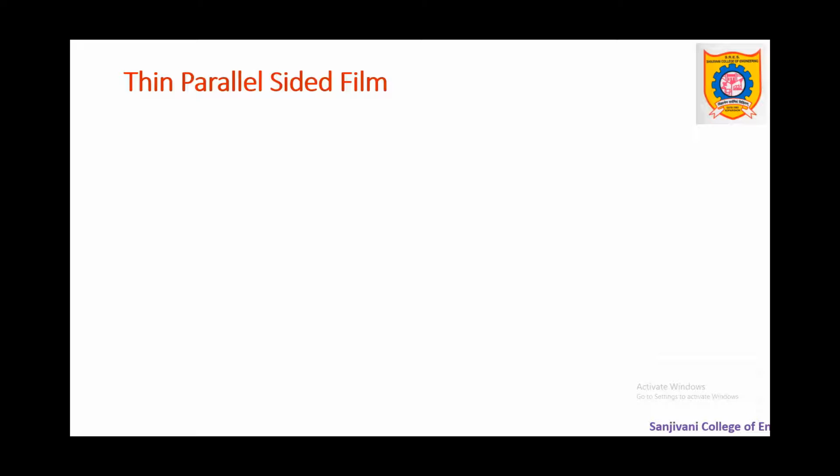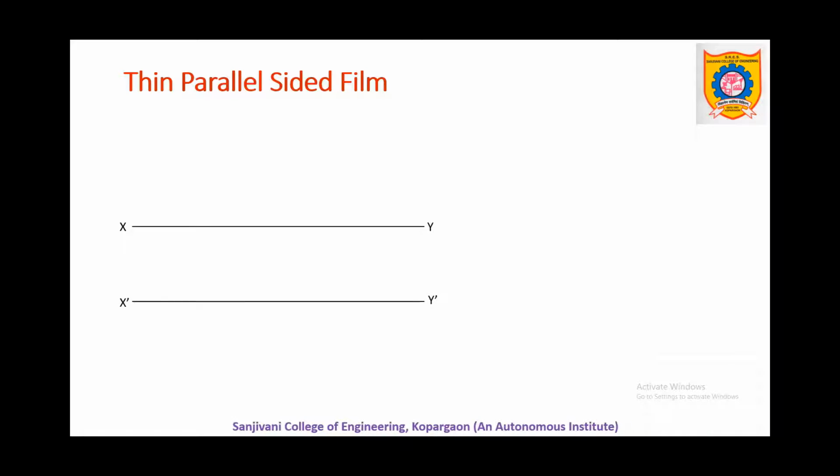Now let us discuss thin films, a thin parallel sided film. Consider these two surfaces, the top surface and bottom surface of a thin film which has refractive index mu and thickness t, which is constant throughout. That means this is also called a thin film of uniform thickness. The surrounding medium is air. Further, consider that light falls along AB on this film; this is the incident ray.